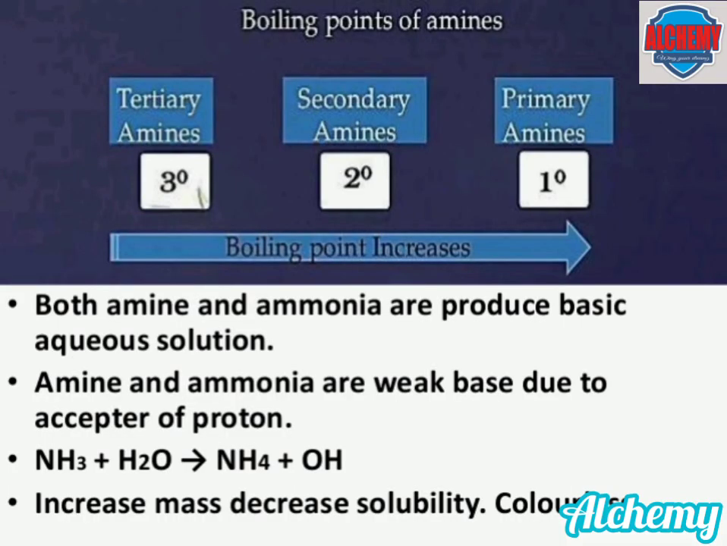The boiling point of amines depends upon the number of hydrogen atoms present on the nitrogen of the amine. The more hydrogen atoms, the more hydrogen bonding, and hence the higher the boiling point. So the tertiary amine has the least boiling point. This is because in tertiary amines, all the hydrogens are replaced by alkyl groups. Since there are no hydrogens, no hydrogen bonding is possible and the boiling point is very low.